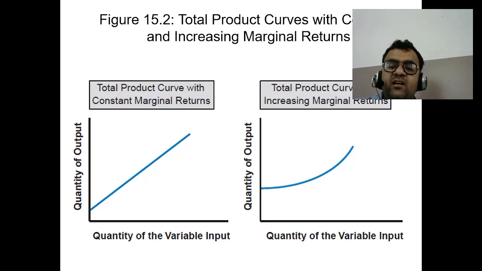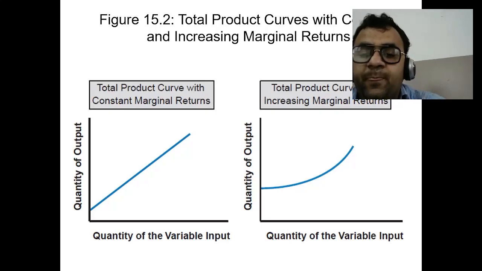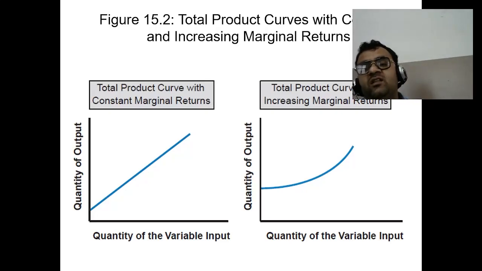Eventually, diminishing marginal return sets in: as the input quantity continues to increase, the marginal product starts to decrease, indicating that each additional unit of input leads to a less than proportional increase in output. The total product curve would look like this. Initial steep slope, increasing marginal return; straight line with constant slope, constant marginal returns; curve begins to bend downwards, diminishing marginal return.